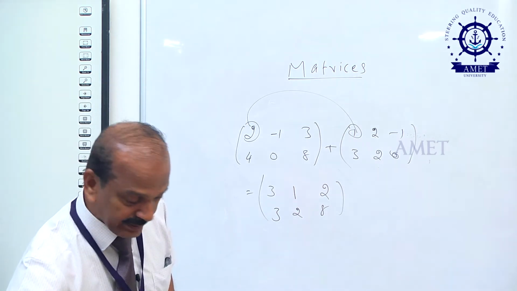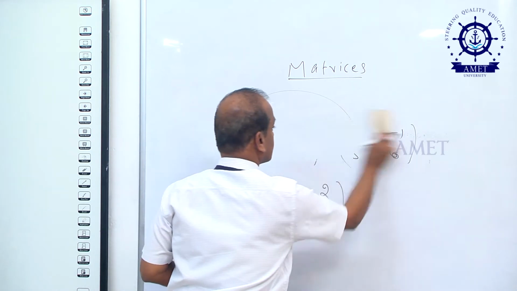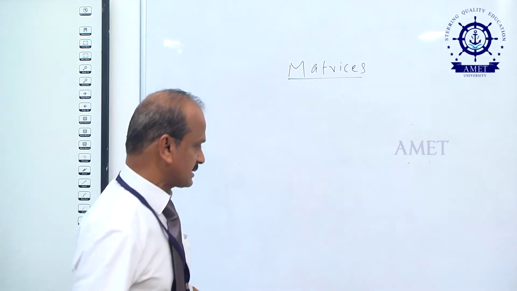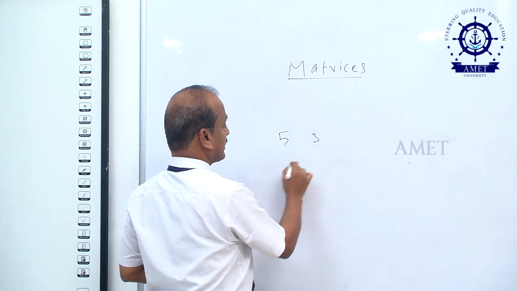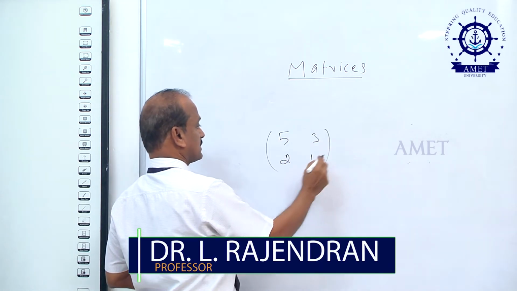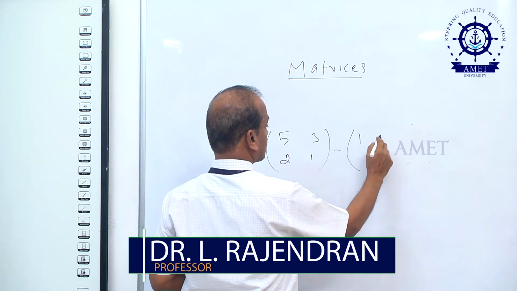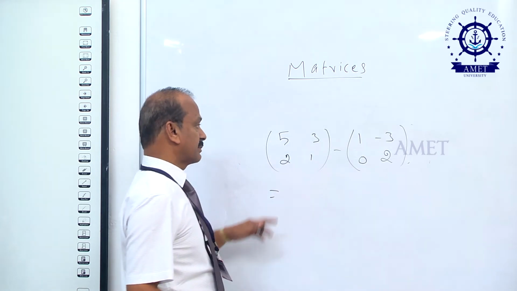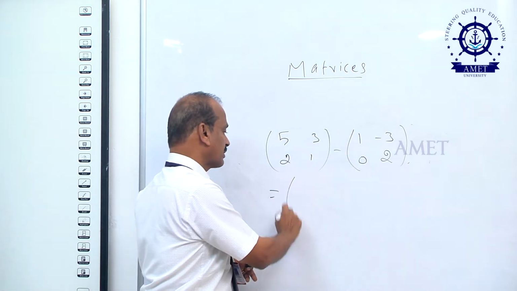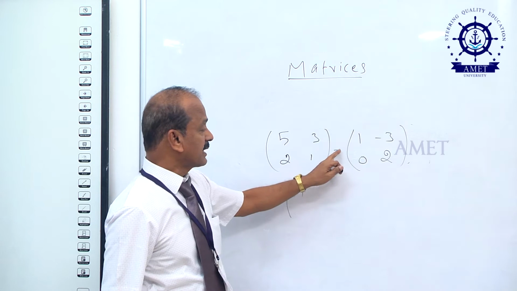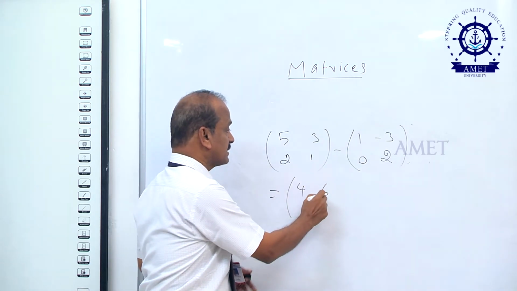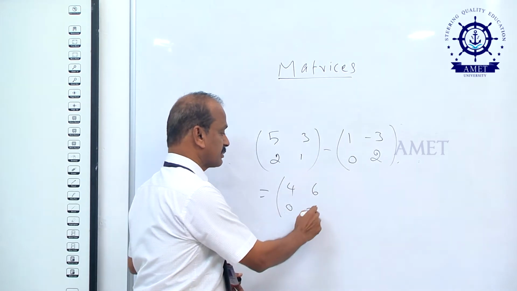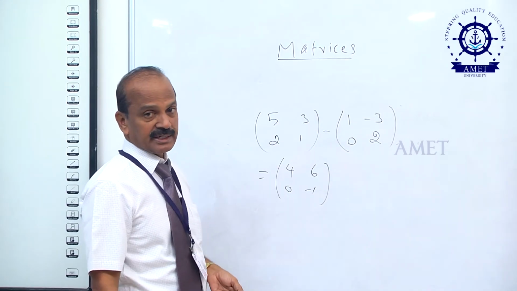Similarly, how do you subtract matrices? Take the two matrices 5, 3, 2, 1 minus 1, minus 3, 0, 2. Subtract the corresponding elements. 5 minus 1 is 4, 3 minus of minus 3 is 3 plus 3, that is 6, 2 minus 0 is 2, 1 minus 2 is minus 1. We subtract the corresponding elements.